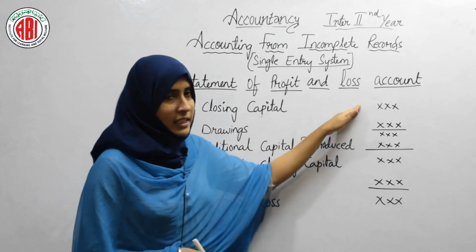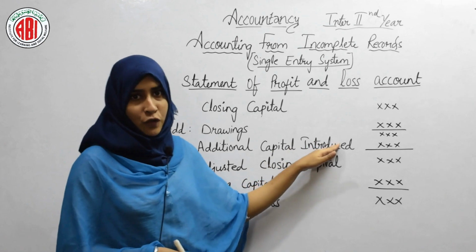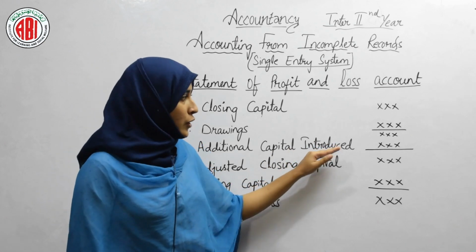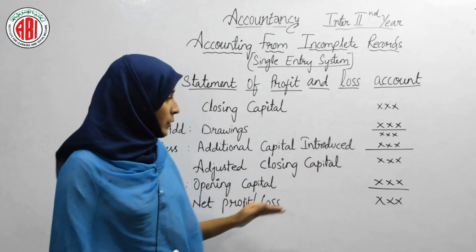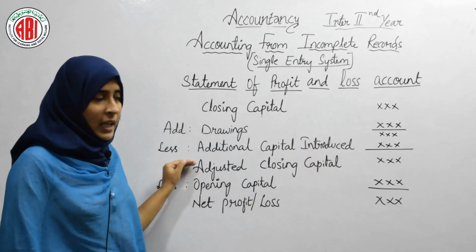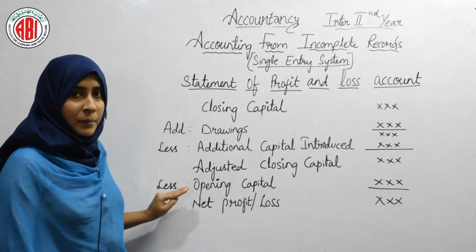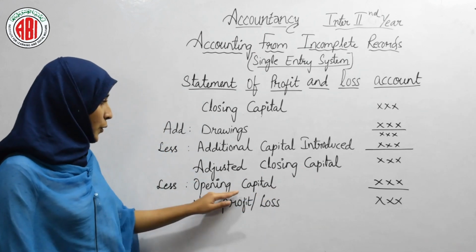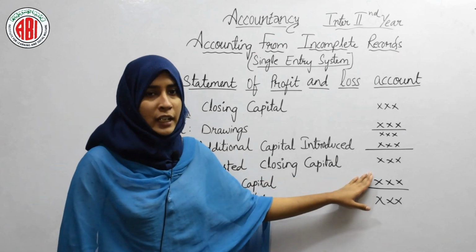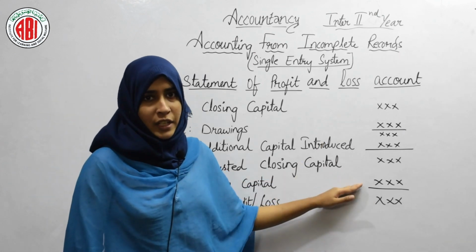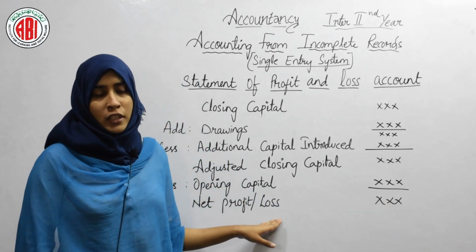Then after ascertaining that amount we have to deduct additional capital which was introduced during the year. So, we have to deduct this amount from the above amount. Then the result will be our adjusted closing capital, and from that we have to deduct opening capital. That is our last step of ascertaining profit and loss account. After these calculations, the amount which we get will be our profit or loss for the year.